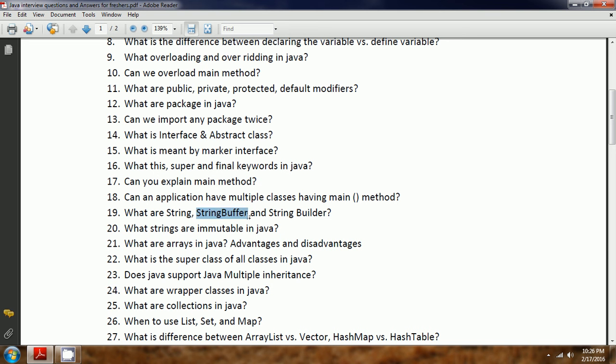You can modify the state of a string object using string buffer. Whenever you are working with a multi-threaded environment, you can go with string buffer because by default synchronization is already applied in string buffer. That means it is thread safe.